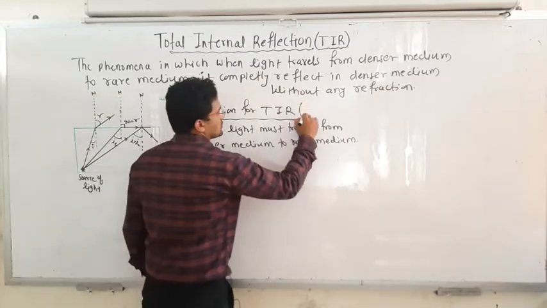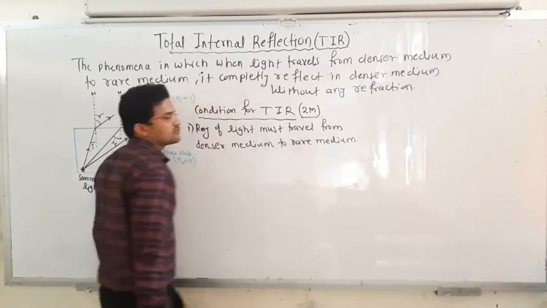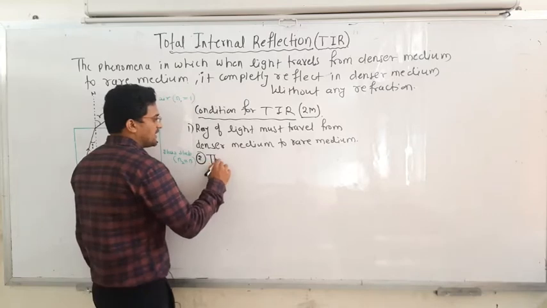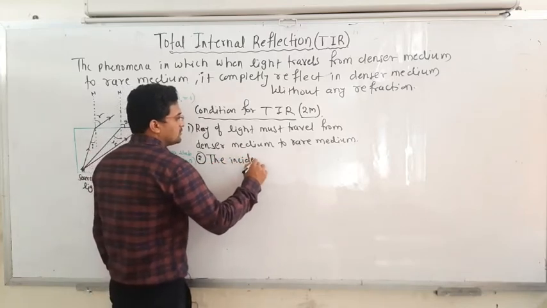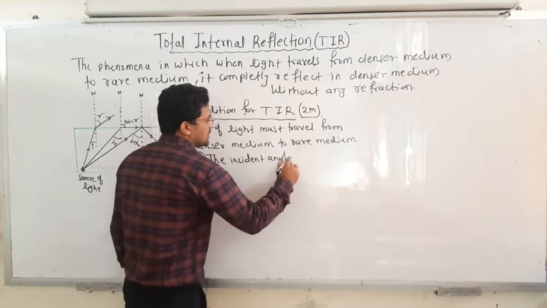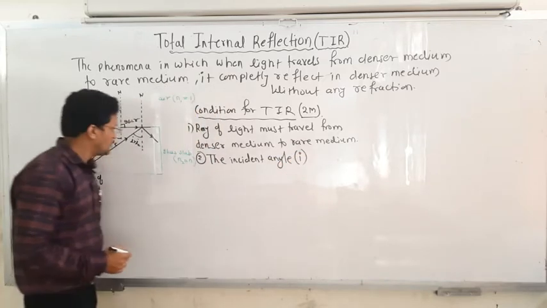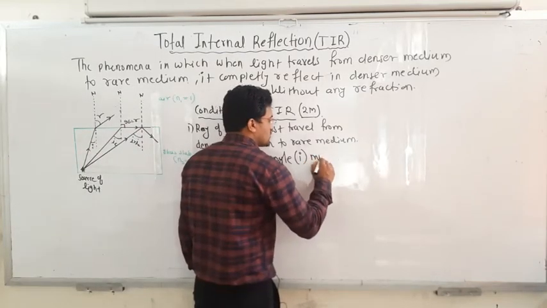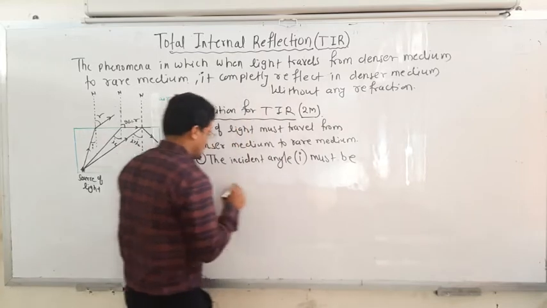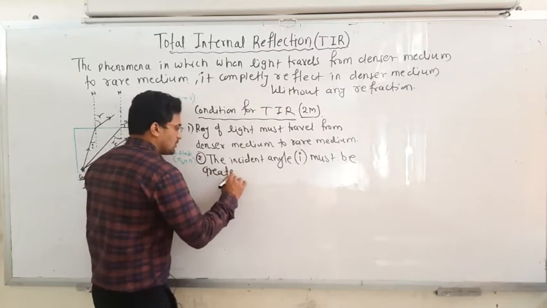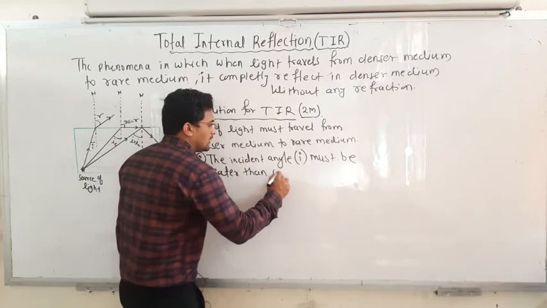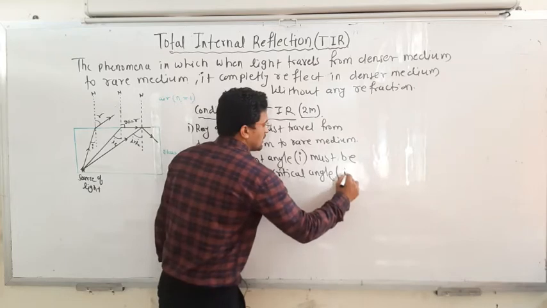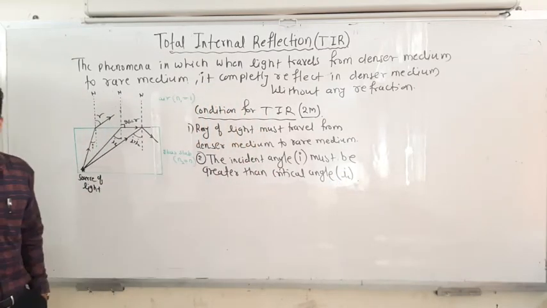And sometimes these conditions are asked for 2 marks: write down the conditions for total internal reflection, okay. Next, the second is the incident angle, that is I, okay. This one I am talking about, the incident angle I must be greater than the critical angle, that is IC.